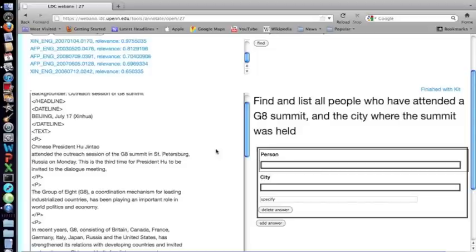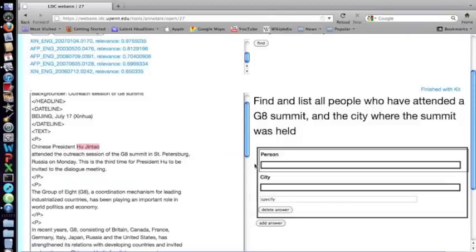So I need to annotate an answer to my question. It asks for the person who attended and the city that the G8 Summit was held in. So I need to capture text from this article. To do that, first I have to highlight it. So I'll do the person first. To highlight text, you click on the document and then drag and let go, and then Hu Jintao is highlighted in pink. Once text is highlighted in pink, you can capture it.